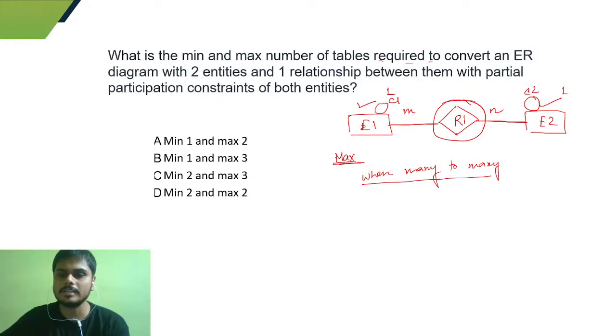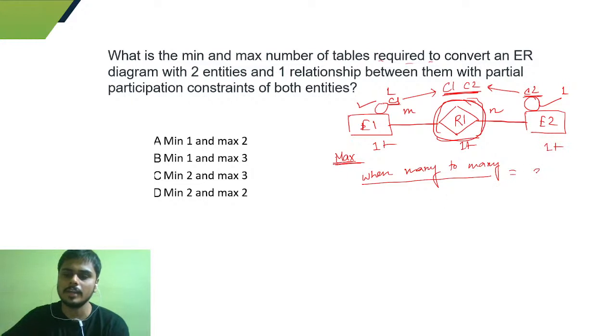So this R1 will have an entirely separate table, consisting of C1 and C2, and both of them together will form the candidate key. C1 will be brought from E1 and C2 from E2. So in this case we will have one table for this one, one table for this one, and one table for the relation.